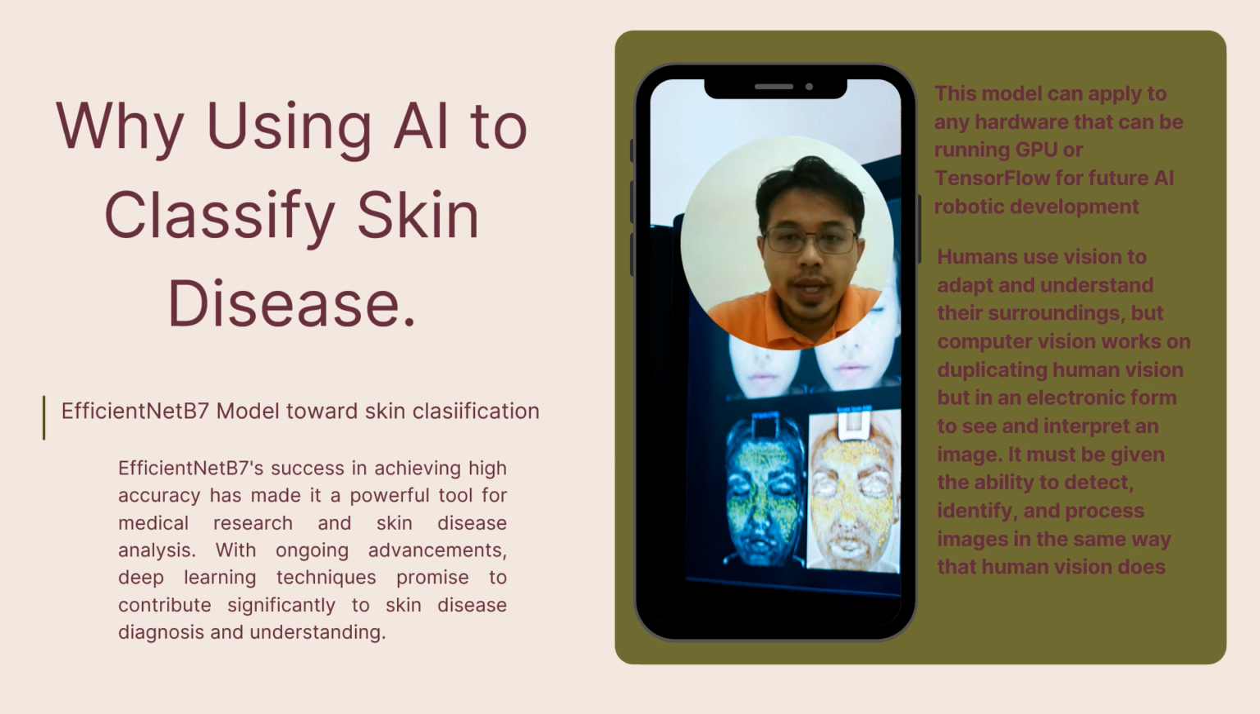Humans use vision to adapt to and understand their surroundings, but computer vision works on duplicating human vision in electronic form. To see and interpret an image, it must be given the ability to detect, identify, and process images in the same way that human vision does. So AI can do the same as we do, but it has some consequences and limitations that we need to consider.